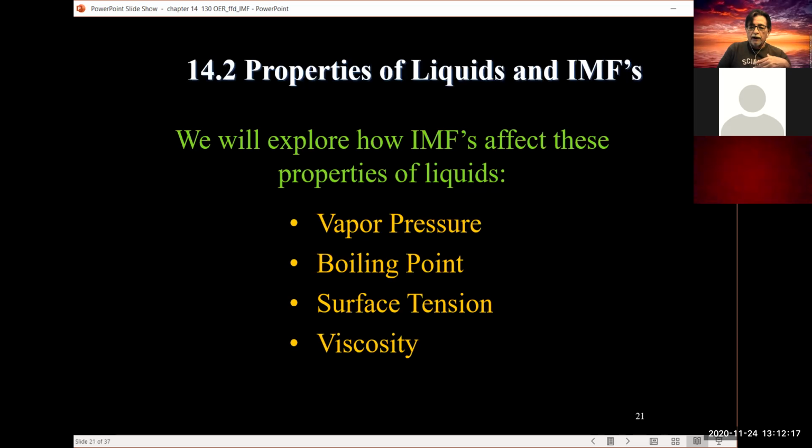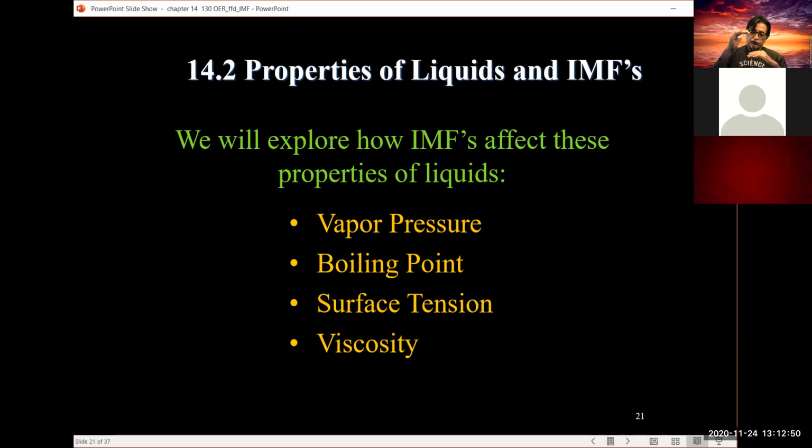Okay. Now, why do we need to know that? Because this helps us determine properties of these compounds. These properties, and we're only going to deal with 4 of them, are directly related to the IMF interactions of the molecules. Something called vapor pressure. You're familiar with that. You got a soda pop container, shake it up, you build the pressure up right in that gap, that space. If you were to open it up, you're going to hear that. Okay.